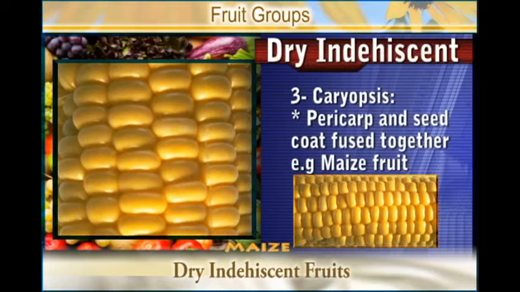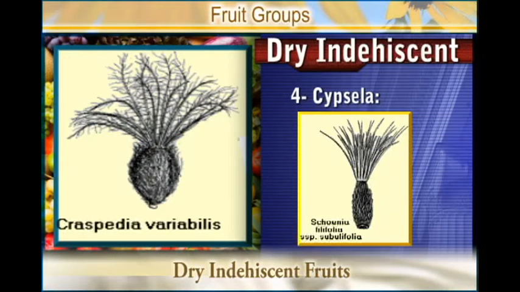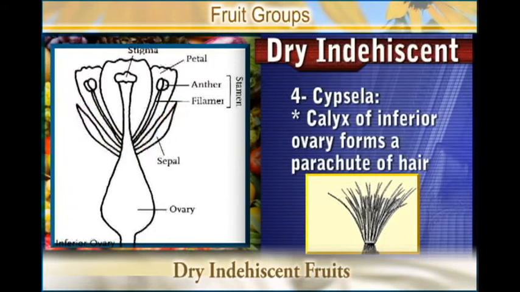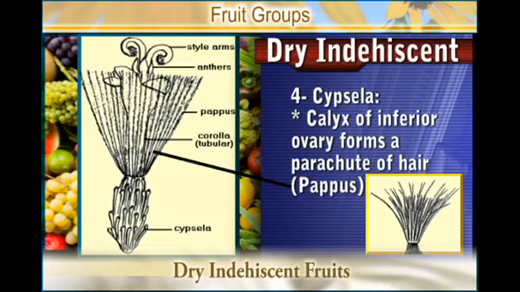Then another one is the Cypsela. Here you find that the calyx of the inferior ovary persists to form a parachute of hair, the pappus.